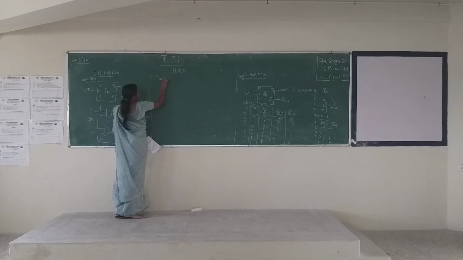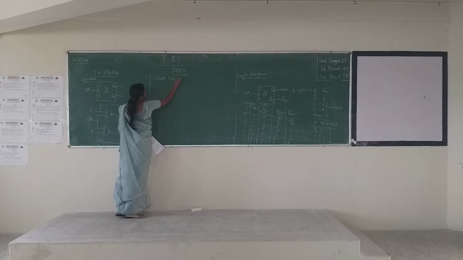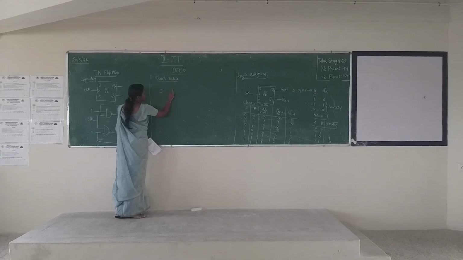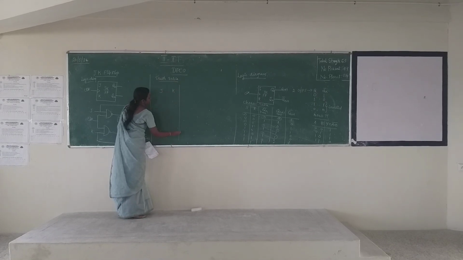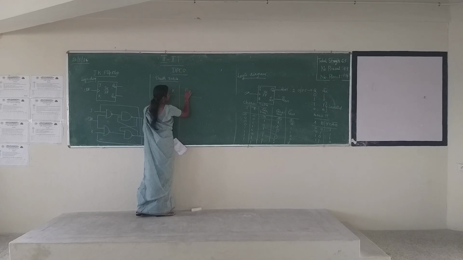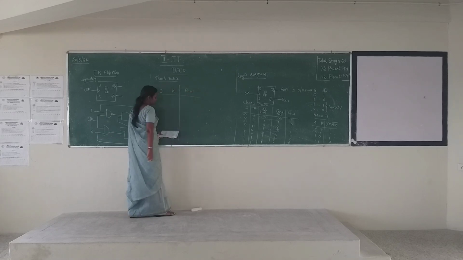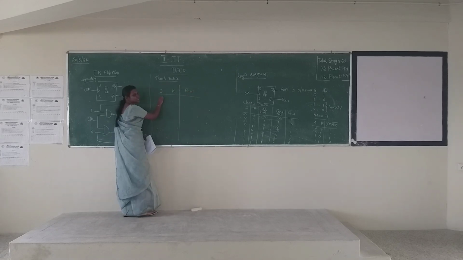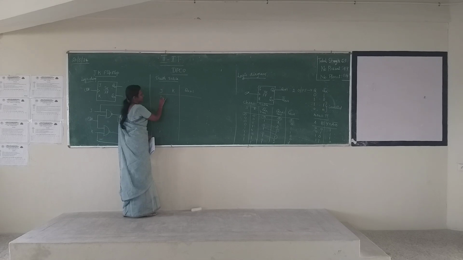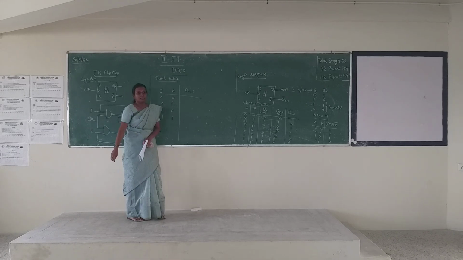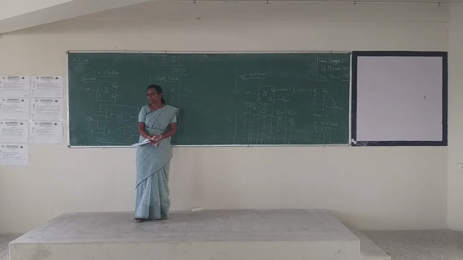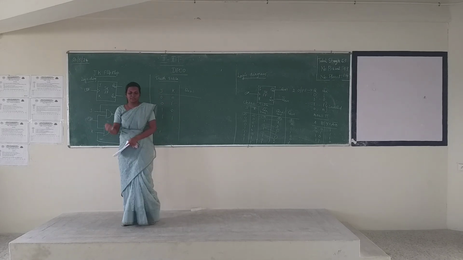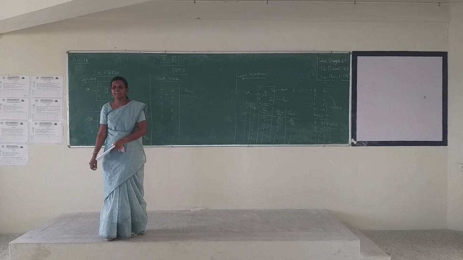Truth table. Input is JK and your output is Qn plus 1. What are the possible binary combinations? 0 0, 0 1, 1 0, 1 1. And listen, take your SR flip flop truth table.